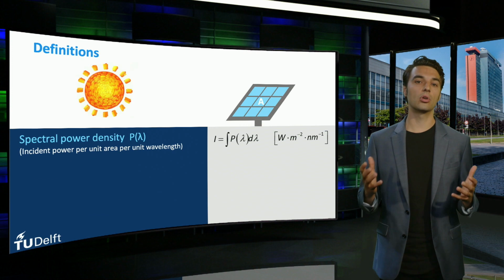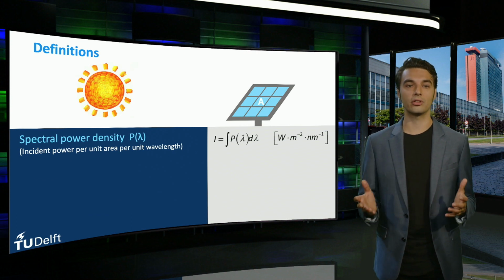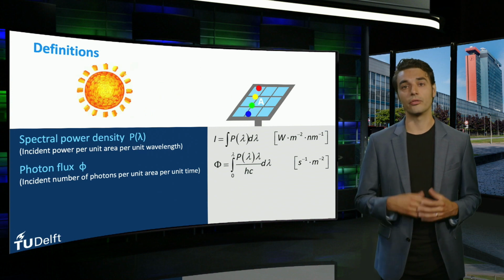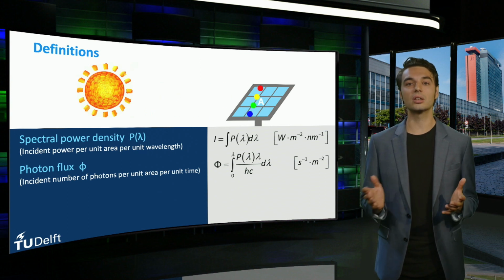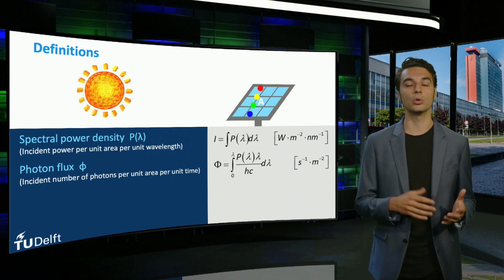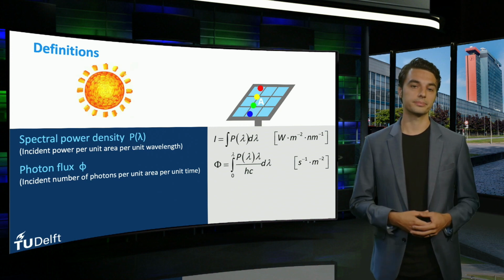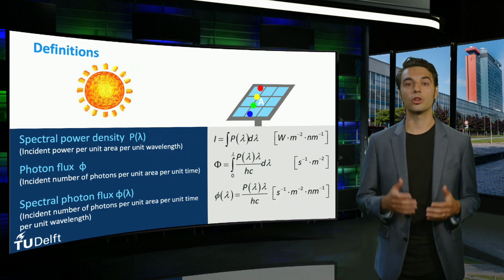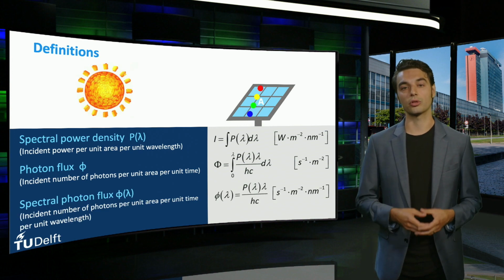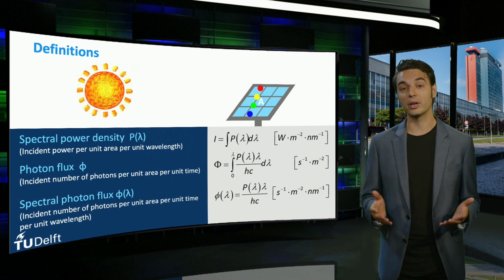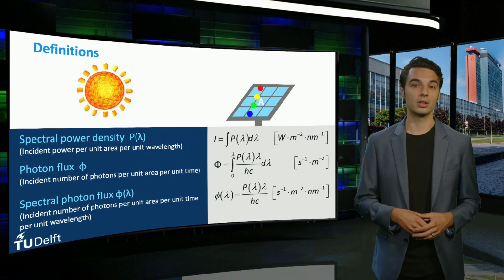Light incident on the solar module surface can also be expressed as a flux of photons, rather than a flux of energy. The photon flux is defined as the incident number of photons per unit area per unit time. It is measured in photons per second per square meter. The spectral photon flux gives the photon flux per unit wavelength. The spectral photon flux is related to the spectral power density through the photon energy.